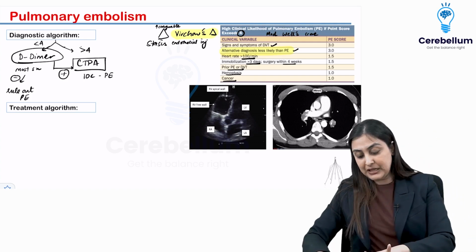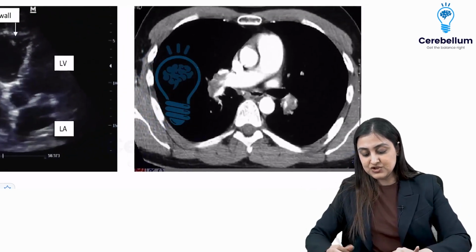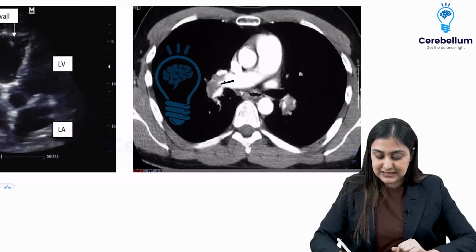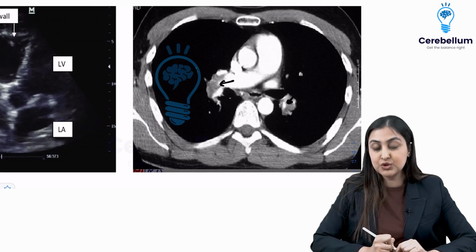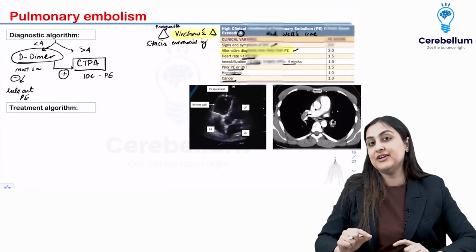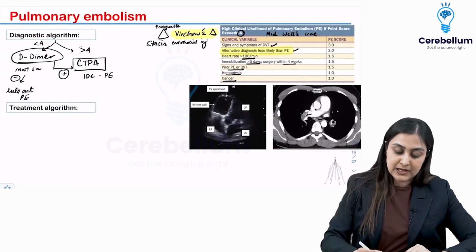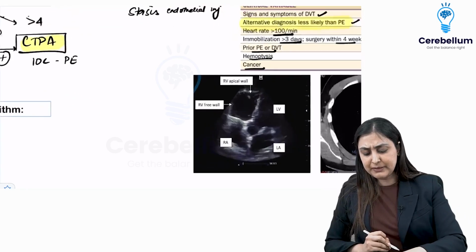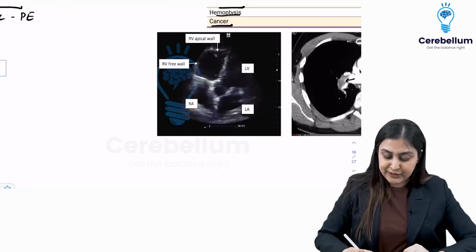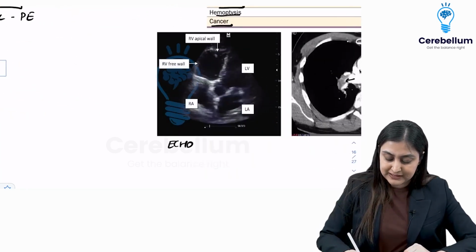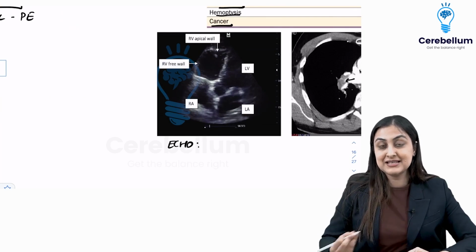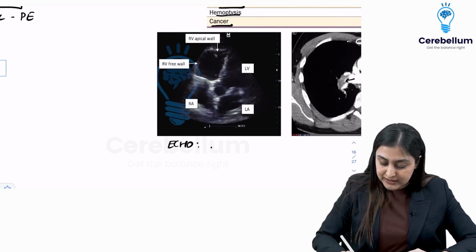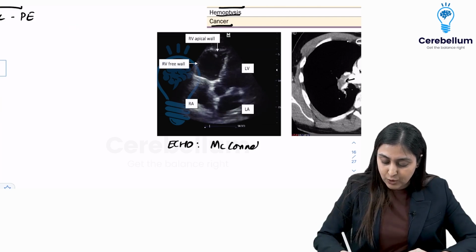This is CT pulmonary angiography, wherein I inject contrast, and you're going to be seeing these filling defects here in both the pulmonary arteries. So this is bilateral pulmonary embolism. So this is the diagnostic approach. In addition, you want to remember other things. If we talk about echocardiography, we can actually look at the RV dyskinesis or RV strain with the help of something known as the McConnell sign.